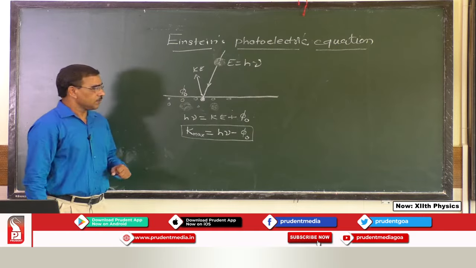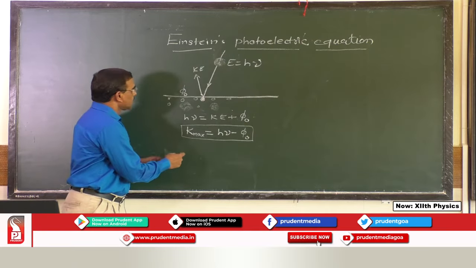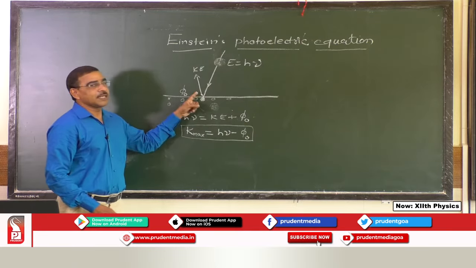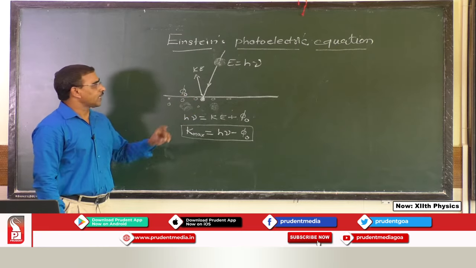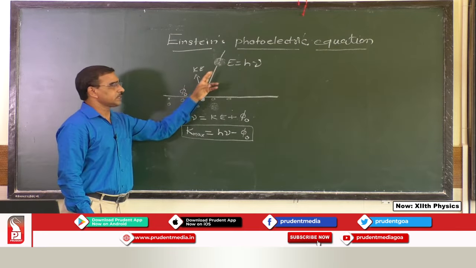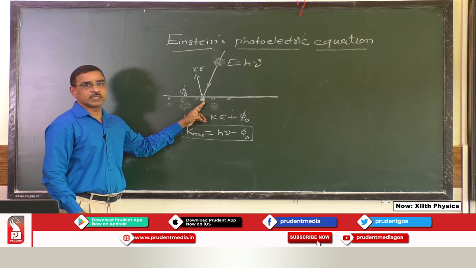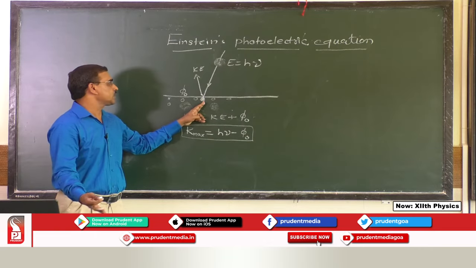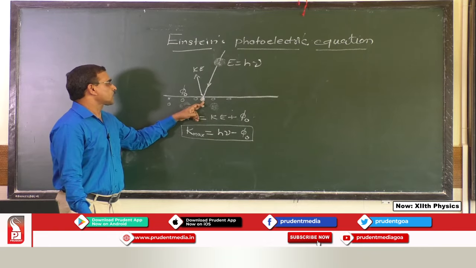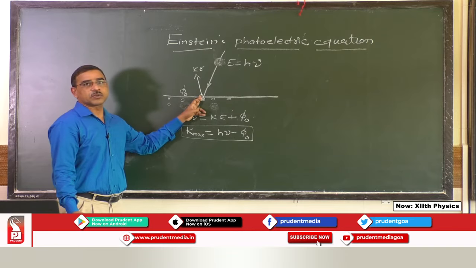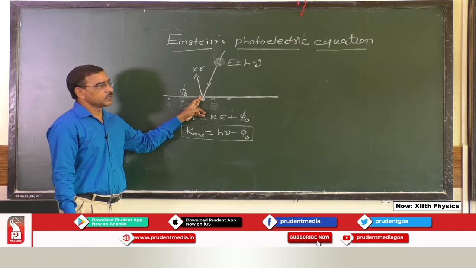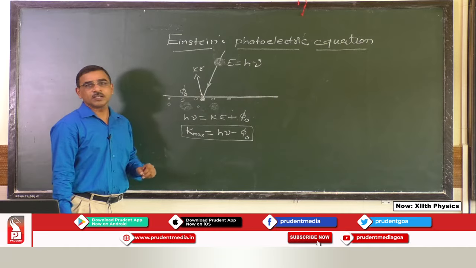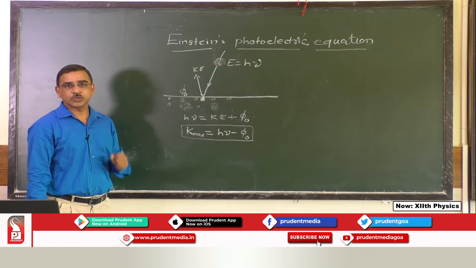Now, let us see further: if the kinetic energy is 0, that means whatever energy is absorbed by the electron is just utilized by the electron to come out of the surface. This will happen at the threshold frequency.